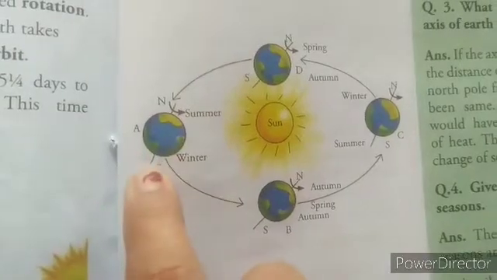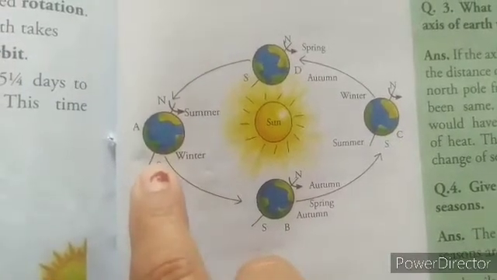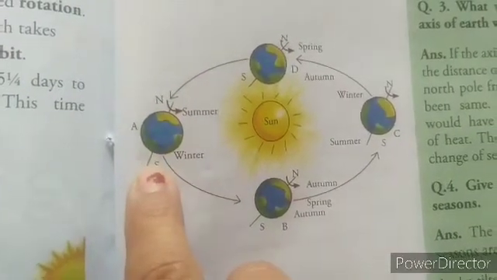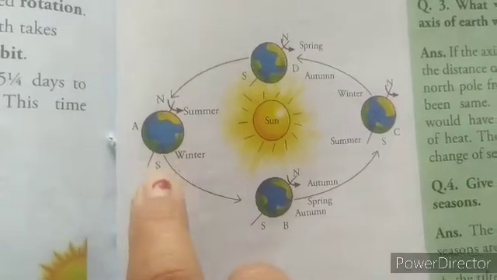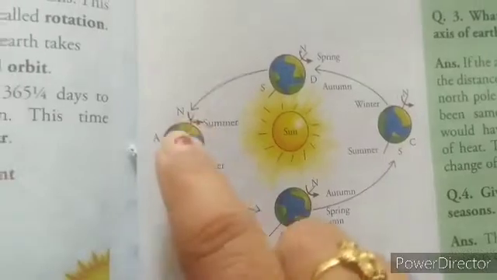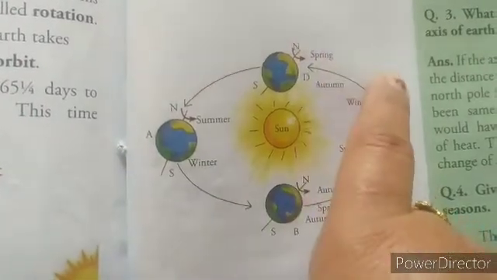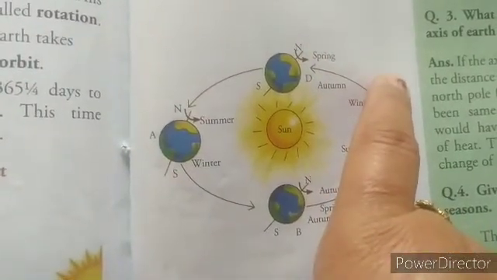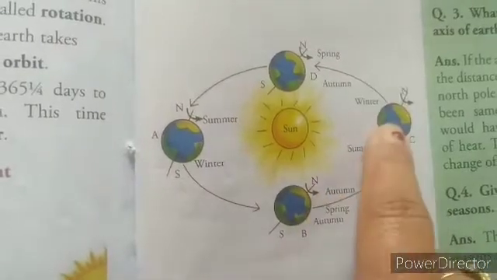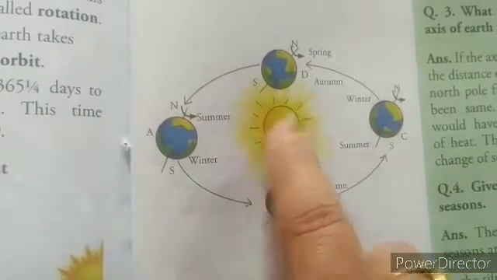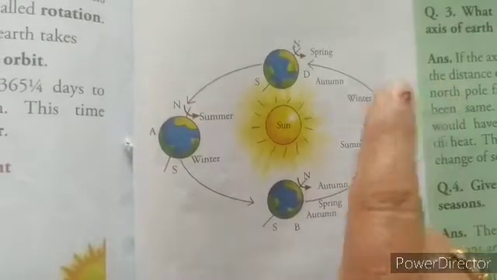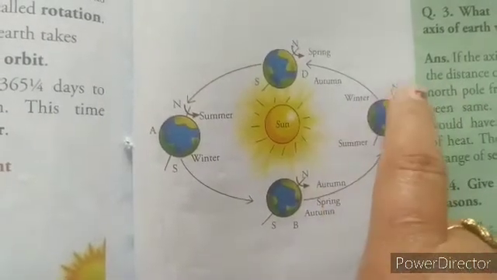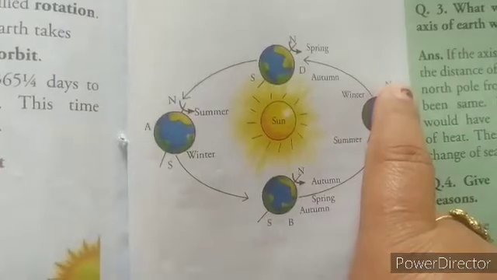Okay, and the southern hemisphere is away from the sun, it receives slanting sunlight, so they are cold, and in the southern hemisphere it has winter. As the earth revolves around the sun, the southern hemisphere gets tilted toward the sun, and the northern hemisphere is away from the sun. So the southern hemisphere has summer and the northern hemisphere has winter.